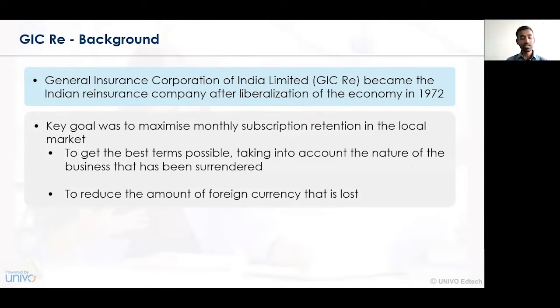For this concern, GIC came forward and started to acquire the various reinsurance contracts taken by the insurance companies, to get the best possible terms, taking into account the nature of the business that has been surrendered. To ensure the best qualitative services are provided by the insurance companies to the insured person, GIC started to provide services to these different types of vendors, reducing the amount of foreign currency that was being lost. In the scenario of the 1960s, 70s and 80s onwards, the Indian economy lost a huge amount of foreign currency.